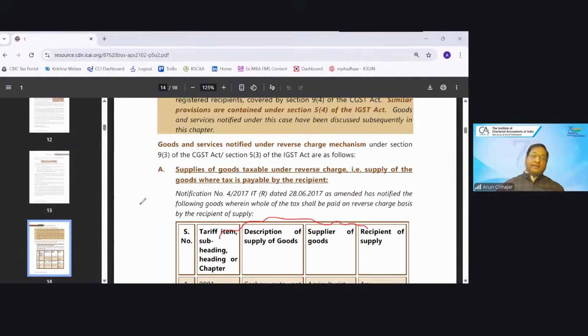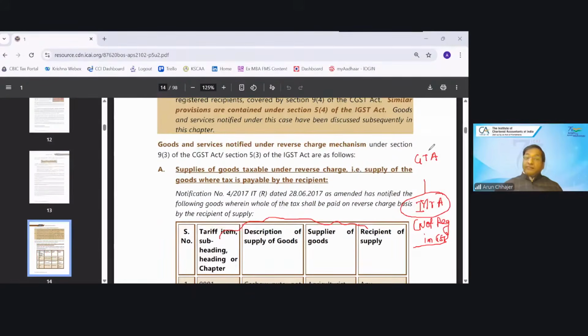Let's say I am giving the GTA service to an individual, Mr. A, who is not registered in GST, doing the business but not registered because his threshold is below. So he has not taken the registration, but I am the GTA service provider. I have given the service. Will it be taxable or not?